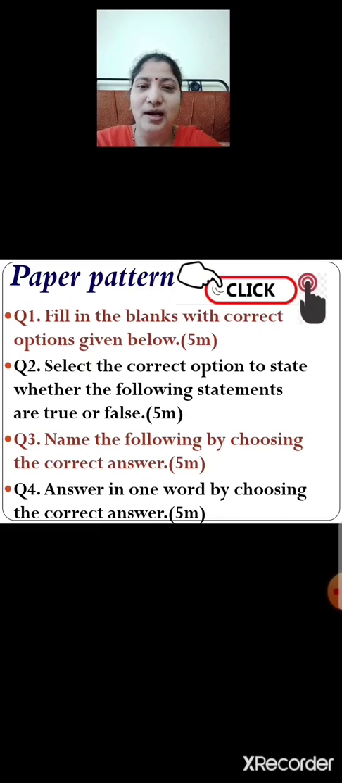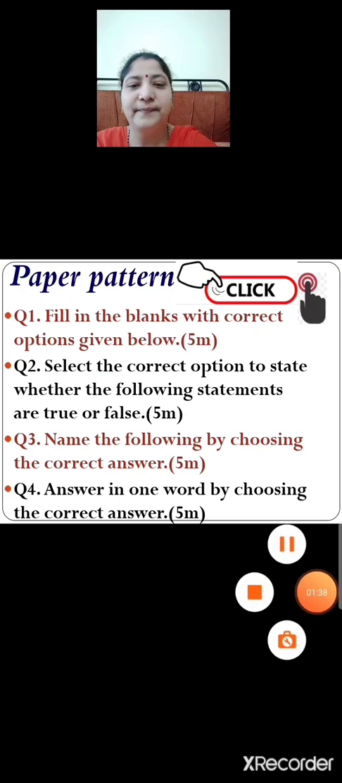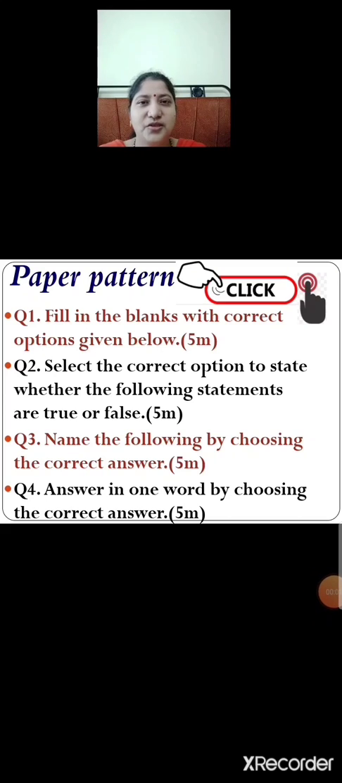Question number 4. Answer in one word by choosing the correct answer. Children, here again for each question there will be 3 options. You have to select the correct answer and click on the correct option. Answer in one word will have 5 marks. Is that clear? Children, I hope you all have understood the paper pattern for EVS exam.